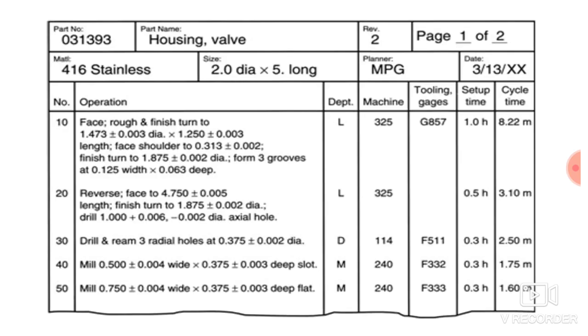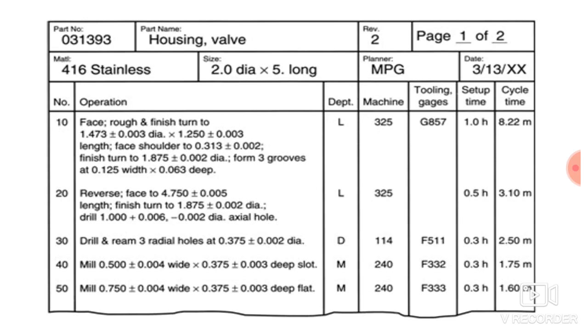So here on the screen, you can see an example of a process plan. This is nothing but a route sheet or a process plan for a particular part. At the top you can see the part number. The part number is 031393. It depends on the part. Different parts may have different part numbers. Then the part name, that is nothing but housing. So here we are writing a process plan for a particular housing. Then you can see revision 2.